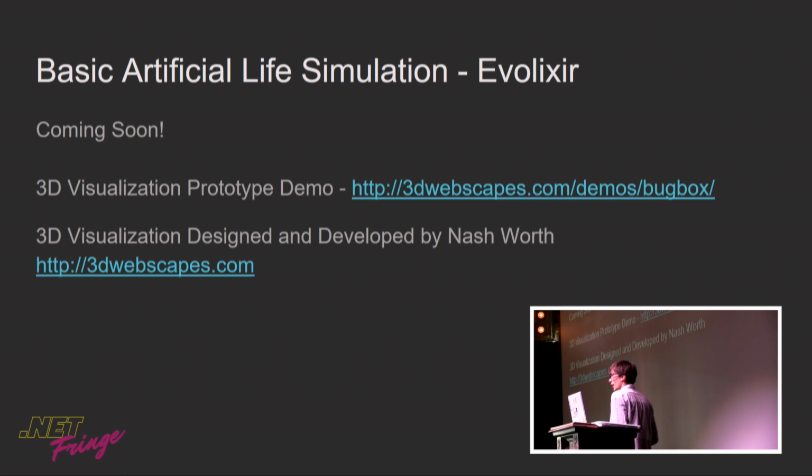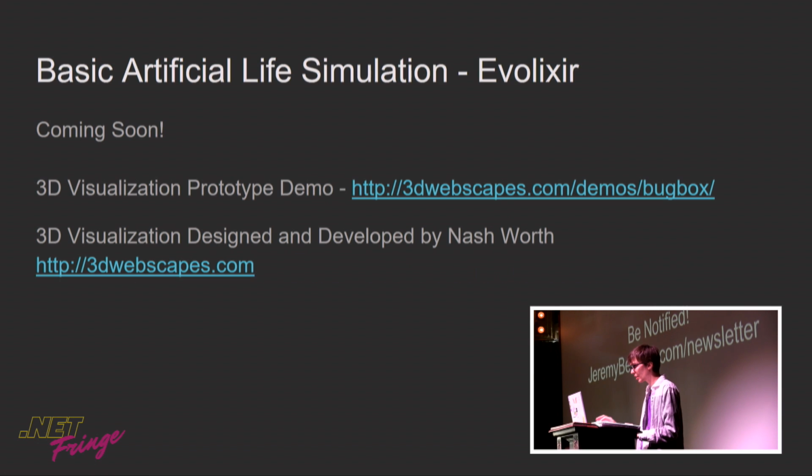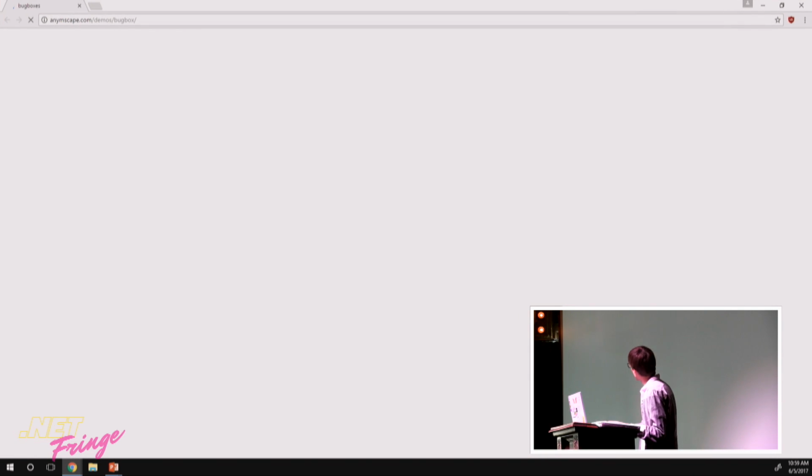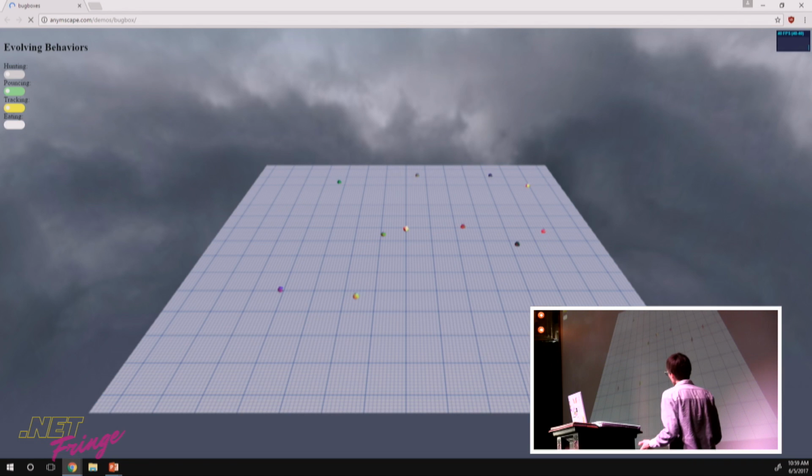So I'm working on a life simulation as well, and I'm working with a very talented developer. His name is Nash Worth. He's creating some 3D worlds in the web browser, and I've got a demo of that too. So these aren't artificial neural networks. However, they are some interesting concepts that he discovered as he was creating this.